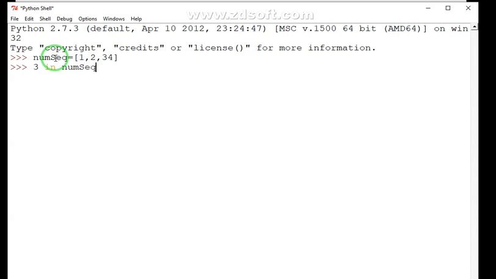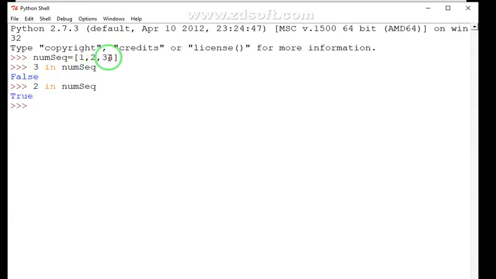So it checks whether the 3 is present in the sequence or not. So when you execute this one, false. Why false? Very tricky, because this is not taking 3, this is taking it as 34. So let's say if I try one more, let's say 2 in num sequence, and when I run this, the result is true because 2 is there.